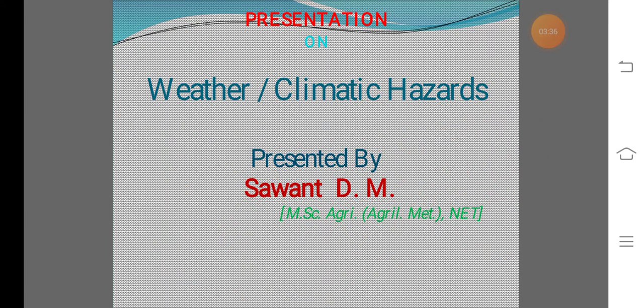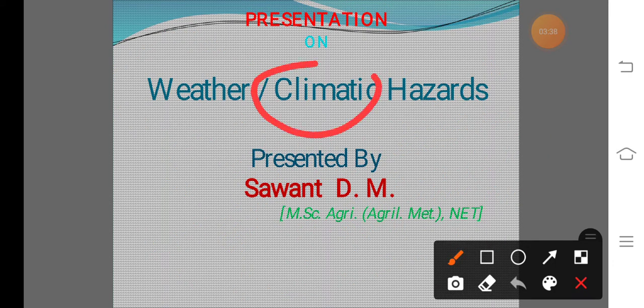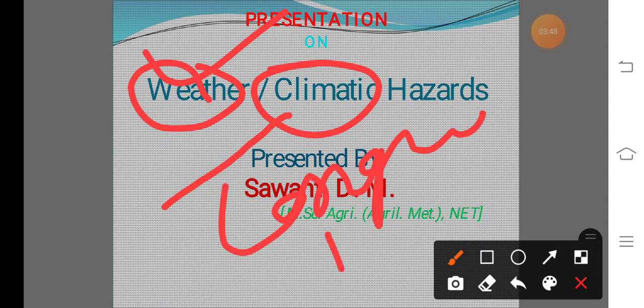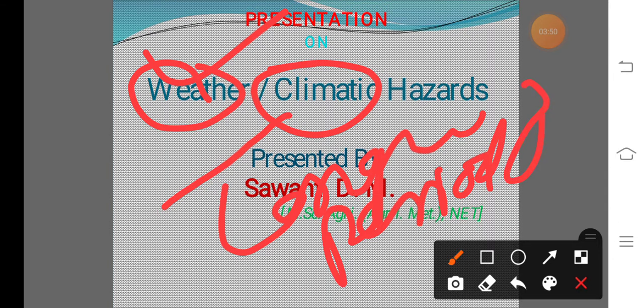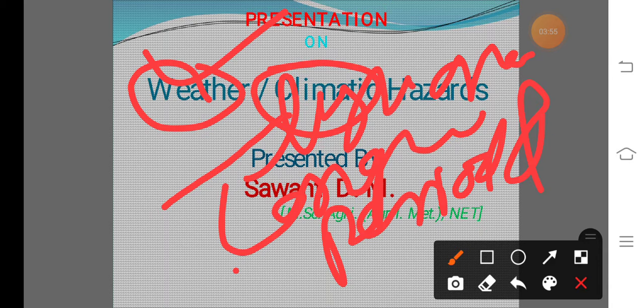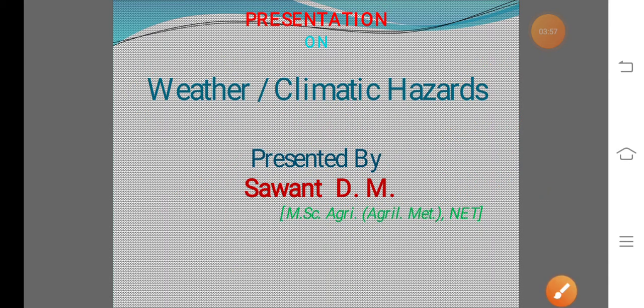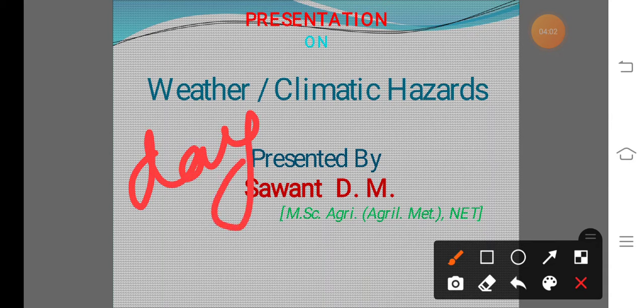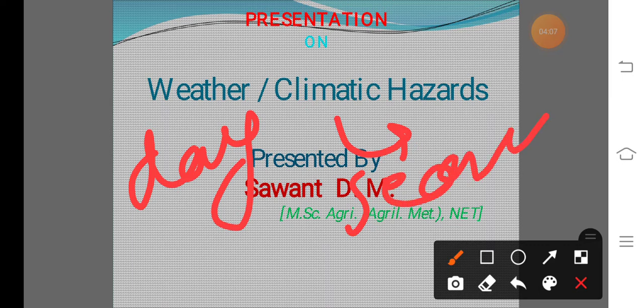And next, what is meant by climate? Climate means the average or generalized condition of the weather for a longer period of time and a large area. So this is known as climate. That means weather is for a short period, that means for one day. But in case of climate, it is for a season, for various months, for a year.